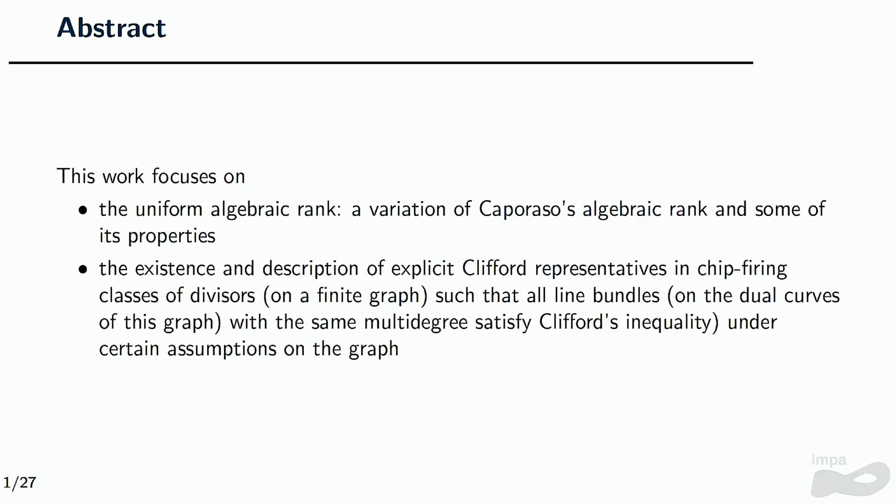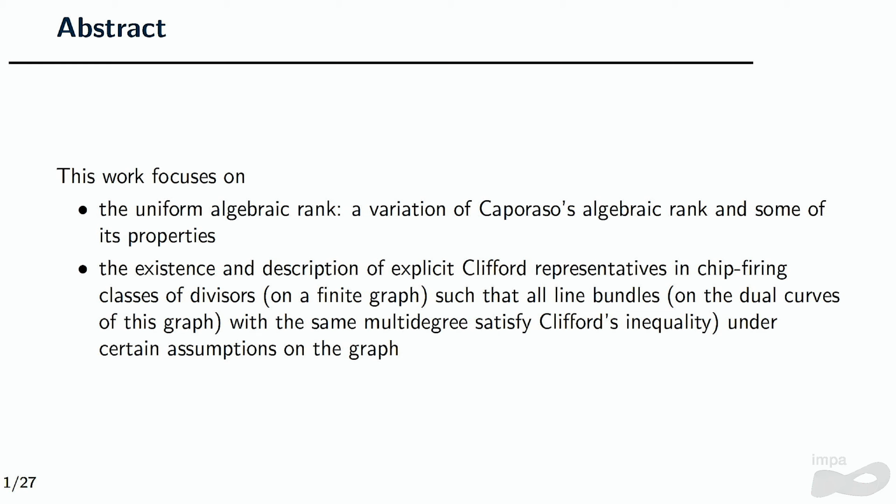So today I'm not going to talk about the refinements of the uniform rank, sorry. I will be talking about only the variation of Caporazzo's algebraic rank, and I will give the second result that will be the existence and the descriptions of explicit Clifford representatives.